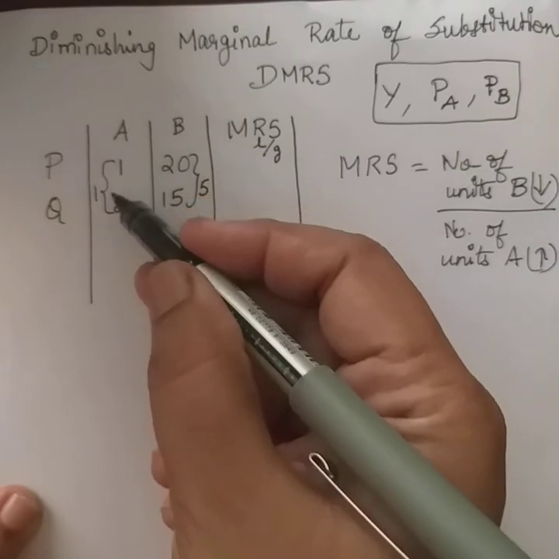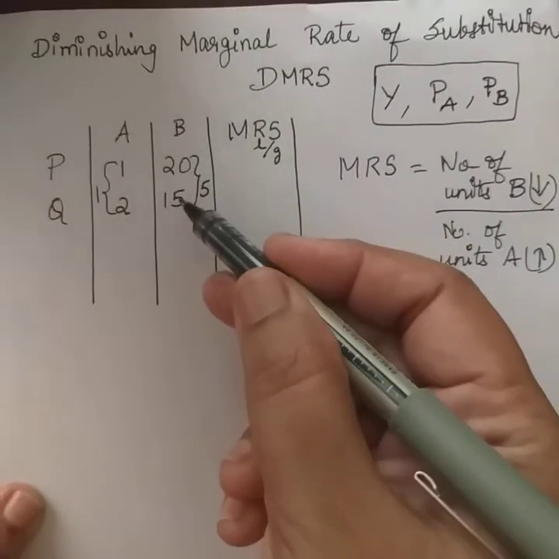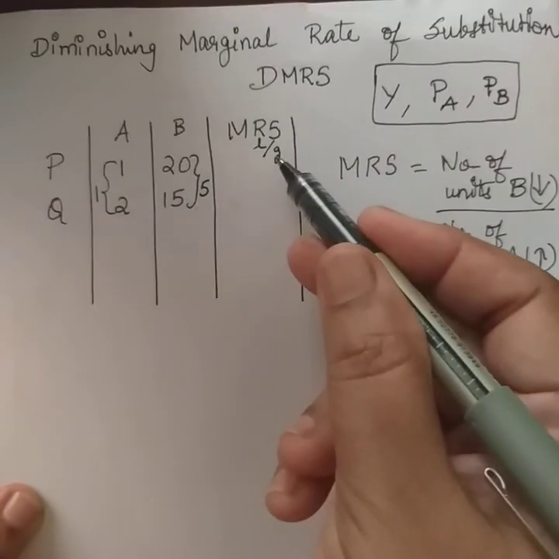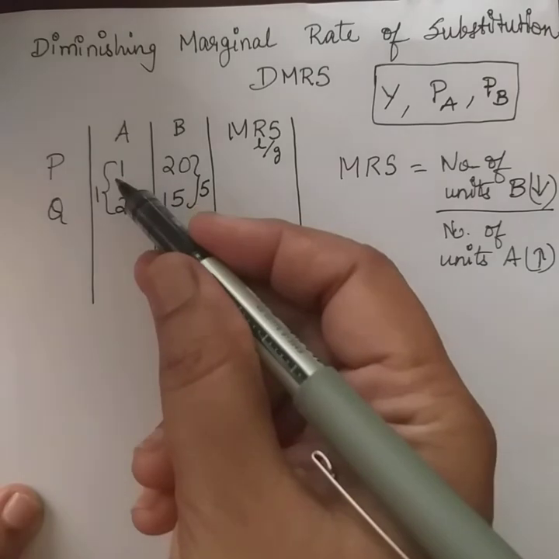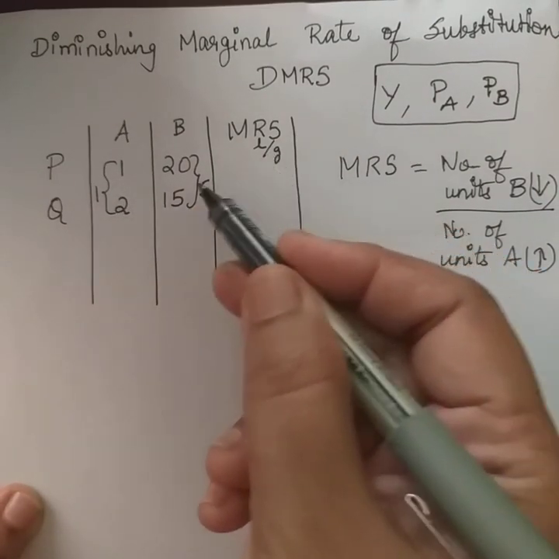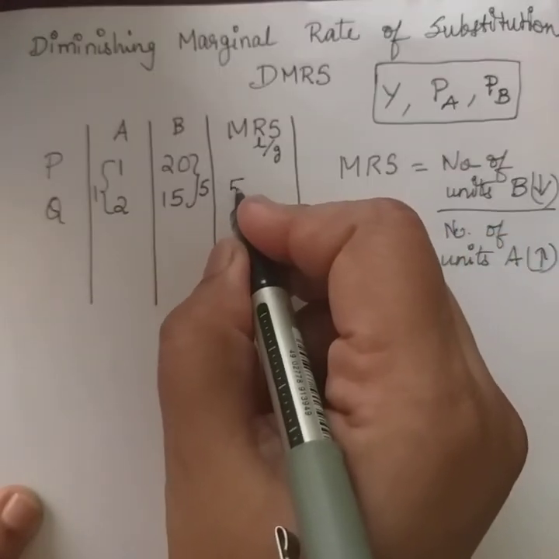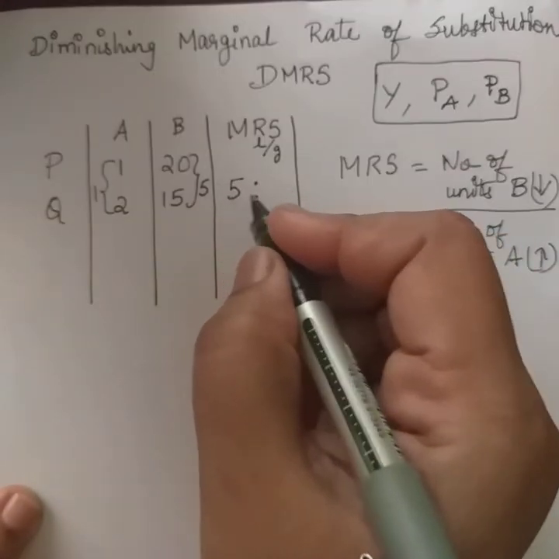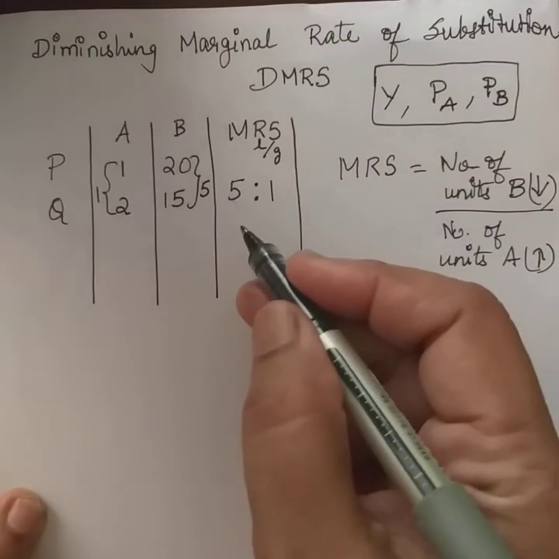So look at this. To have one more apple, 5 units of bananas are given up, or it is a loss by gain. 5 bananas are sacrificed to have one more apple. So this number of bananas given up over here is 5 is to 1. 1 unit of apple is gained, right?